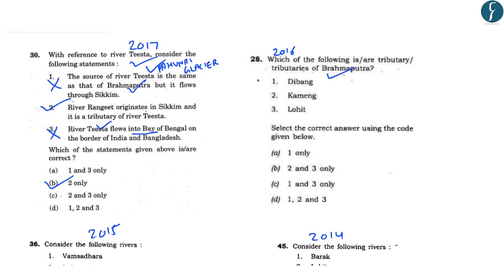In the year 2016, the question read, which of the following is or are tributary or tributaries of river Brahmaputra? The names of the tributaries are the Dibang, Kameng and Lohit. So all these rivers are the tributaries of river Brahmaputra. So the correct answer is D, that is 1, 2 and 3.